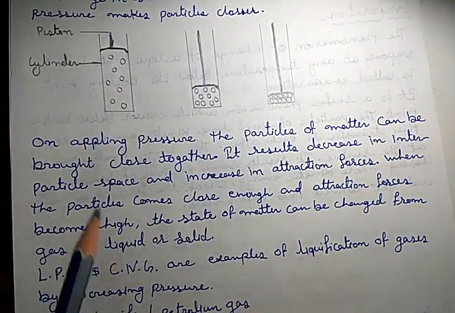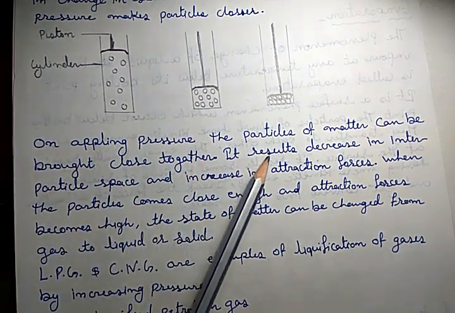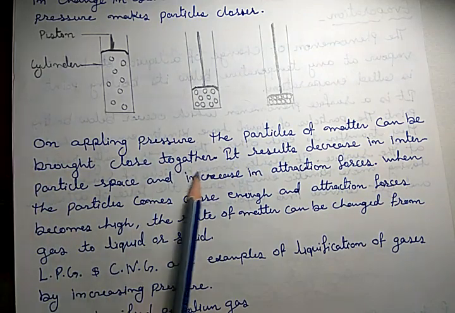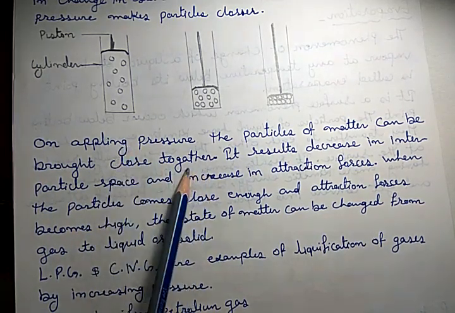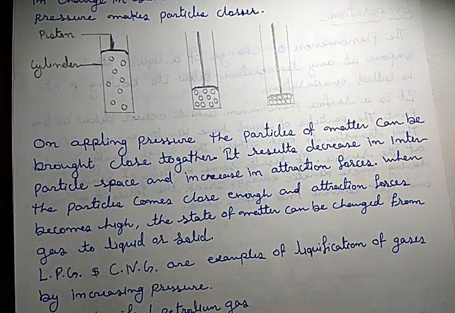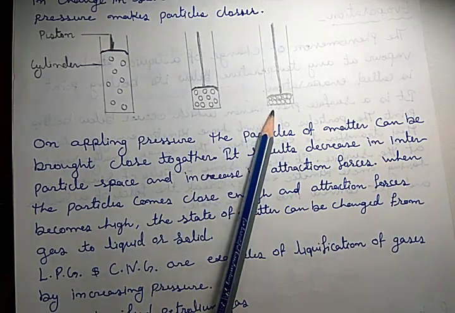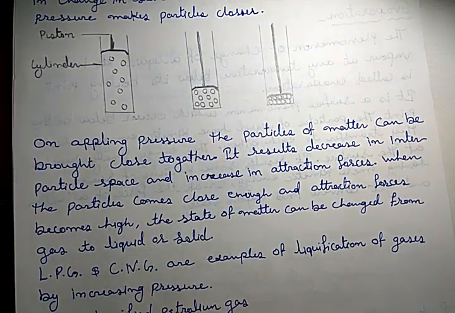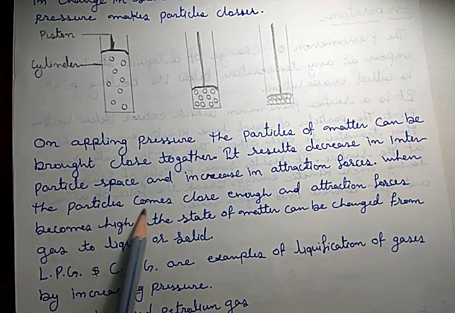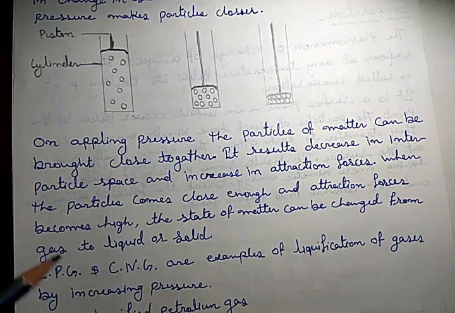Now there is a theoretical explanation of it. On applying pressure, the particles of matter can be brought close together. That means they come closer. It results in a decrease in interparticle space between them and an increase in attraction forces, because when the particles come close, the attraction forces will increase. When the particles come close enough and attraction forces become high, the state of matter can be changed from gas to liquid or solid.